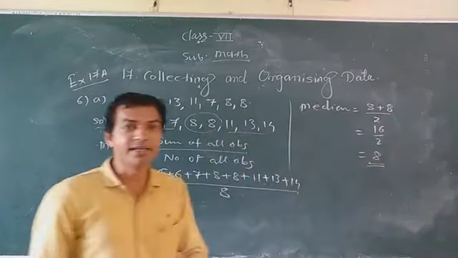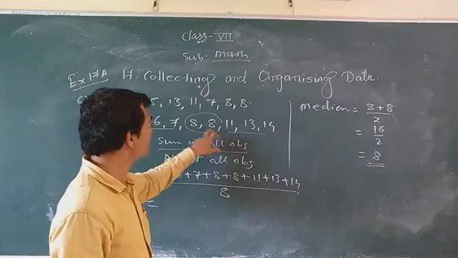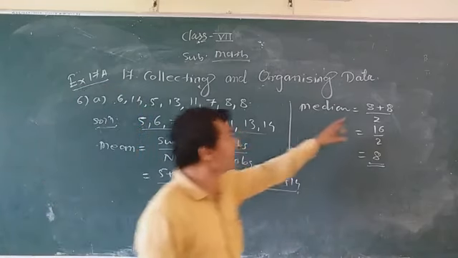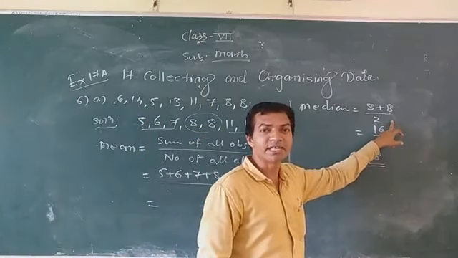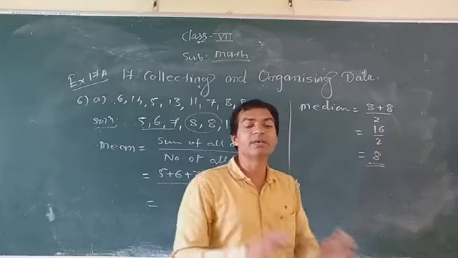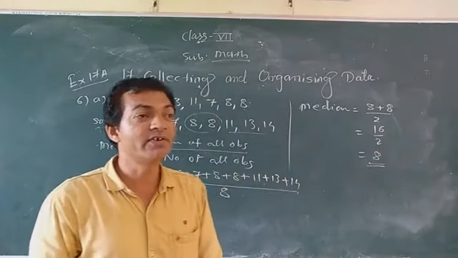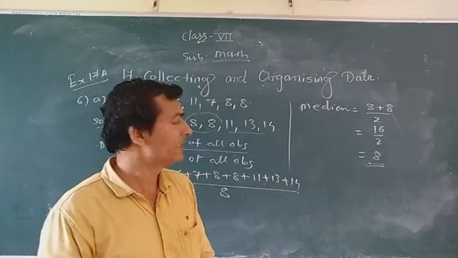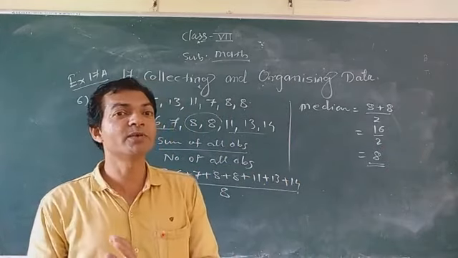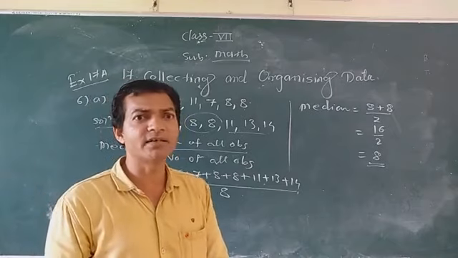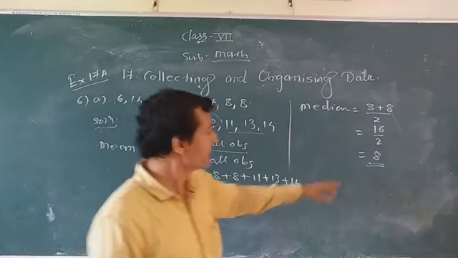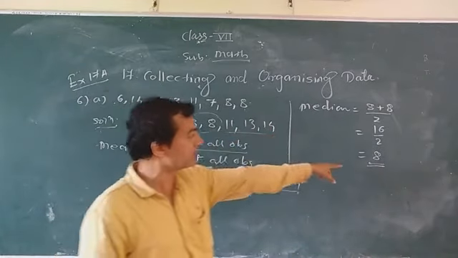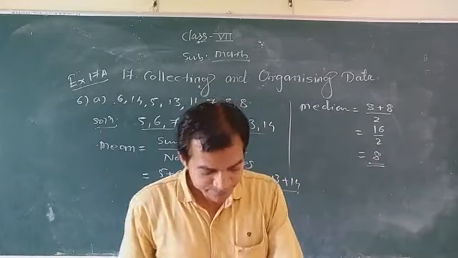This is the median. But suppose there are different numbers, 8 and 9. Then you have to write 8 plus 9 divided by 2. 8 plus 9 is 17, and 17 by 2 is 8.5. You will get 8.5 like this. But now the numbers are 8 and 8, so that's why your median is 8.